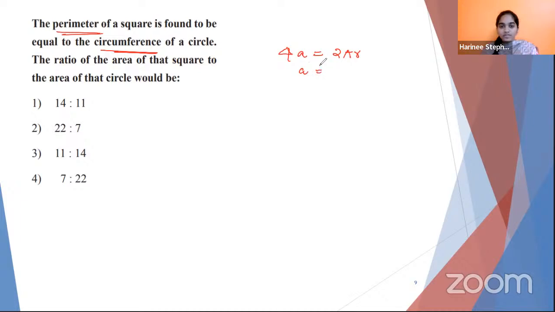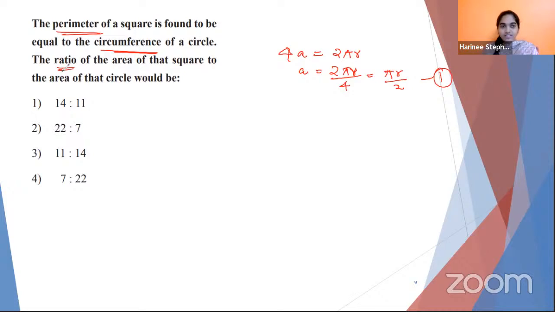Now here it is given that the perimeter is equal to the circumference of the circle. Let's find one of the terms in terms of the other, since I need to find the ratio of the areas. So I can write a as 2 pi r divided by 4, simplifying which I get pi r by 2. This is going to be my hint.